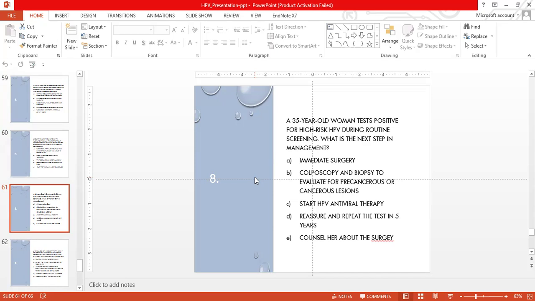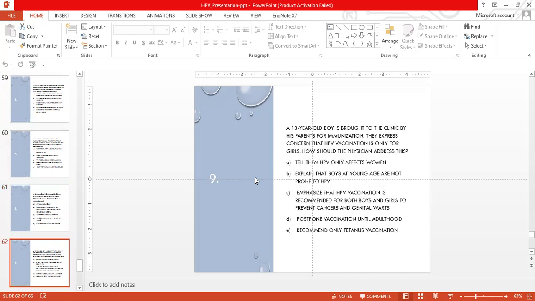A, immediate surgery. B, colposcopy and biopsy to evaluate for a precancerous or cancerous lesion. C, start HPV antiviral therapy. D, reassure her and repeat the test in 5 years. E, counsel her about surgery. Option B is the right option.